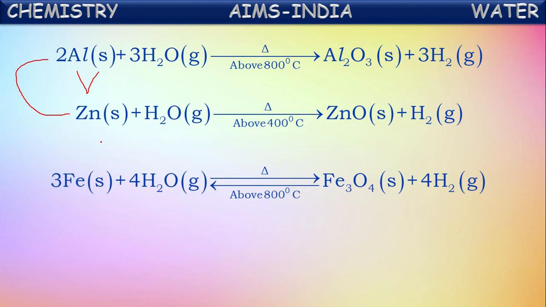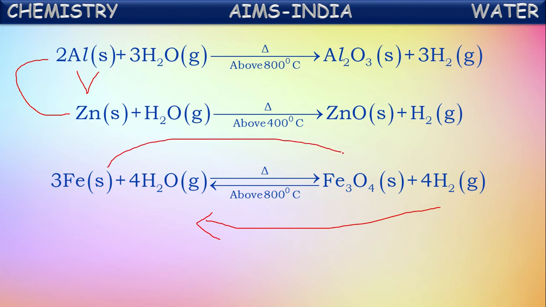The reaction of iron with steam also occurs at very high temperature to form iron oxide and hydrogen gas. But if the temperature is reduced, the reaction also occurs in the backward direction. Means iron oxide reconverts into iron and steam. Such reactions in which reactants convert into products, and again products convert back into reactants, are called reversible reactions. So the reaction of iron with steam is a reversible reaction, and it is somewhat slower when compared to the above two. So it is a slow reaction.